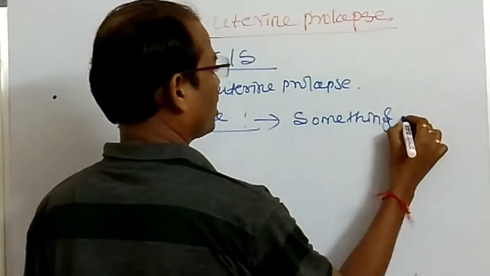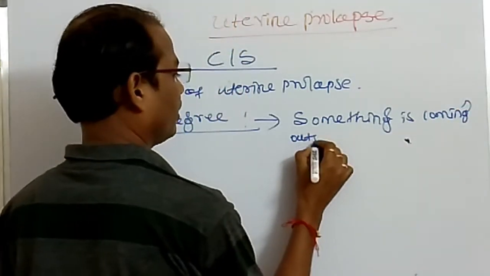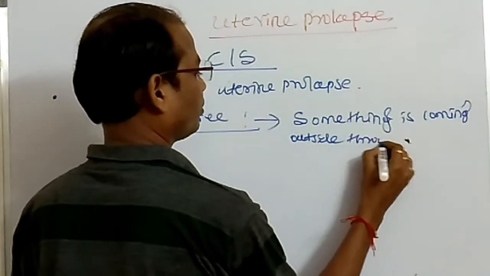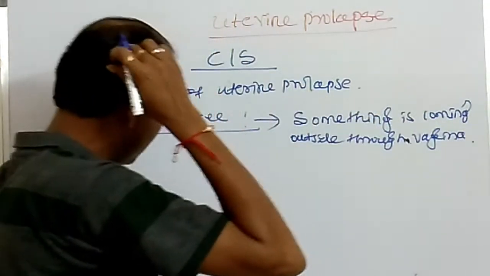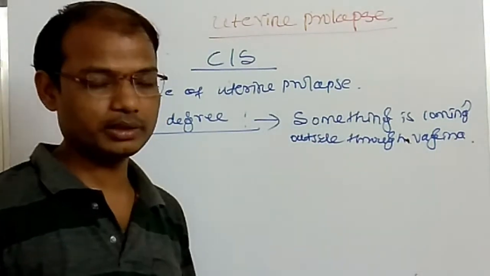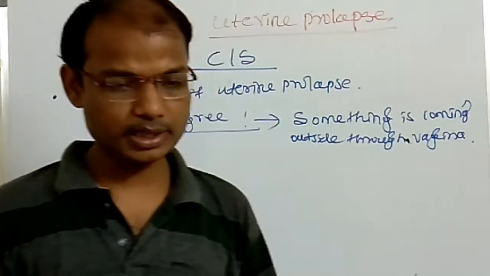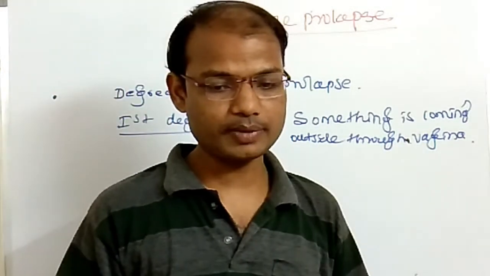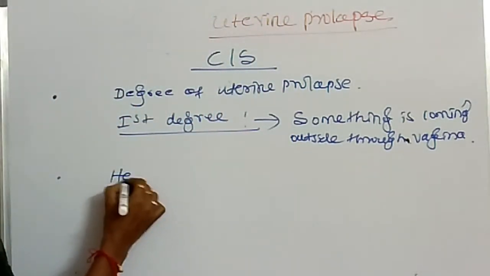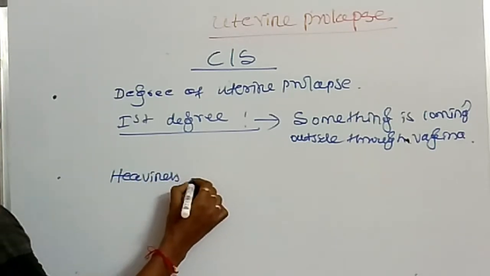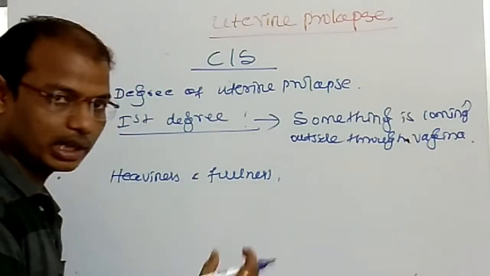Something is coming outside through the vagina. This is the first degree of uterine prolapse, she feels like this. And sometimes there is heaviness or fullness in the abdomen. Then that heaviness and fullness is day by day coming downwards.